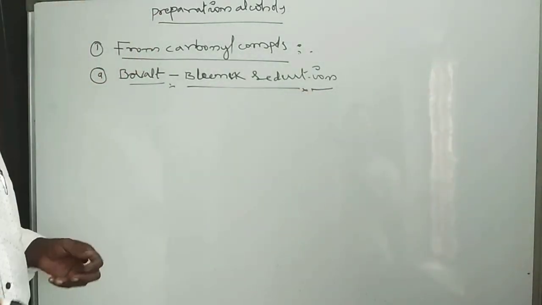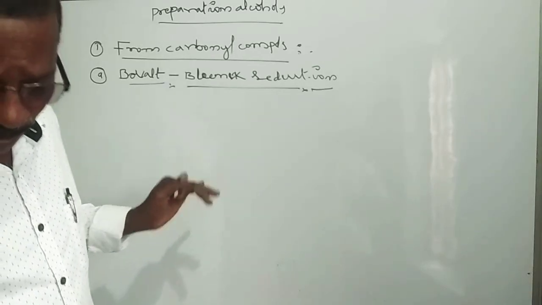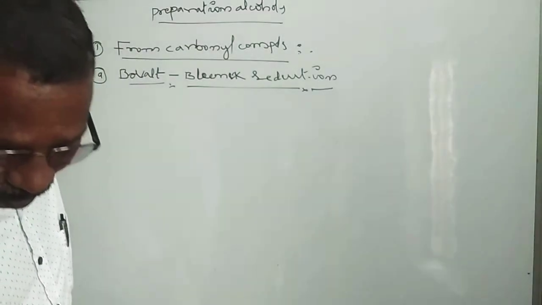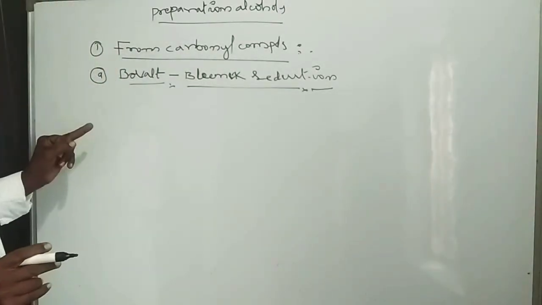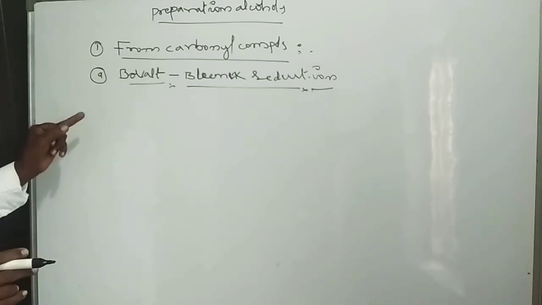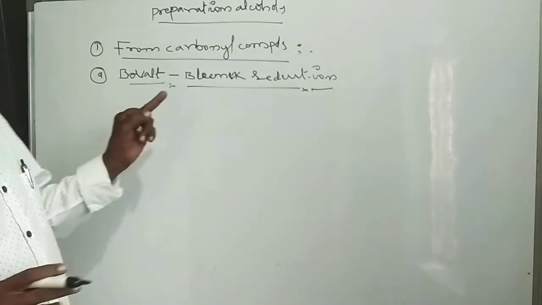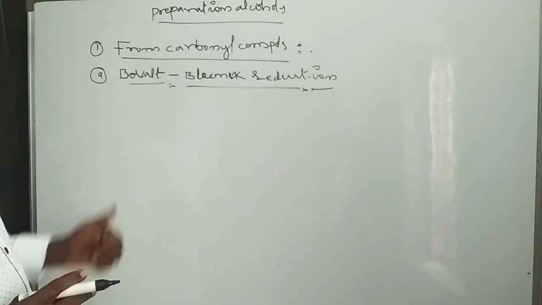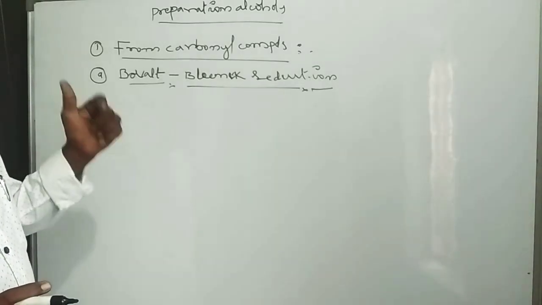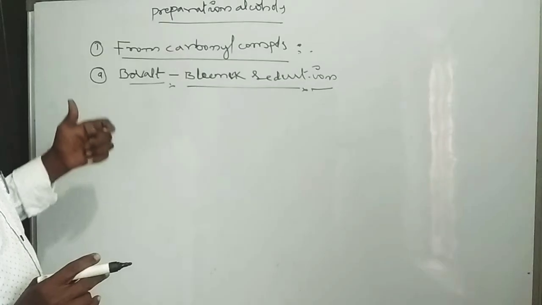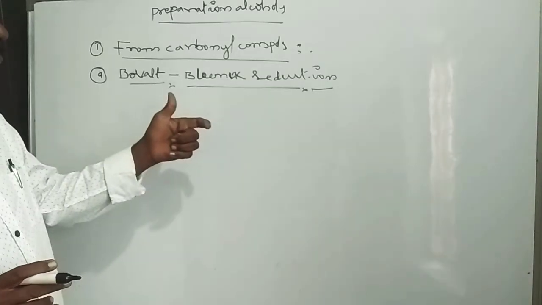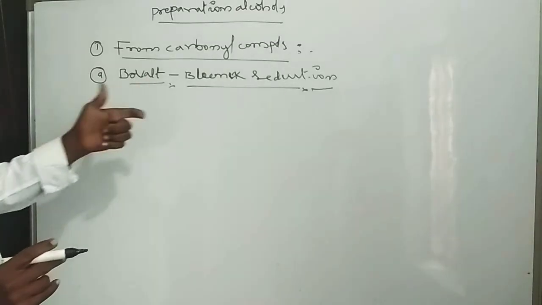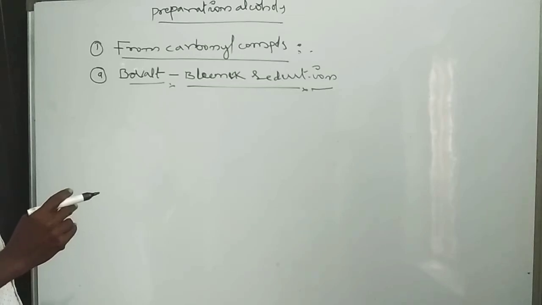On reduction of carbonyl compounds, that is aldehydes, in presence of ethyl alcohol and sodium, we form alcohols. On reduction of aldehydes in presence of ethyl alcohol and sodium, primary alcohols are formed. If you take a ketone, that is acetone, on reduction of ketones in presence of ethyl alcohol and sodium, a secondary alcohol is formed. This is known as the Mount Blanc reduction reaction.